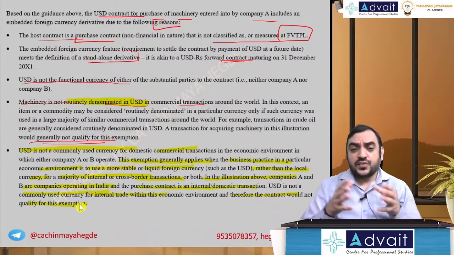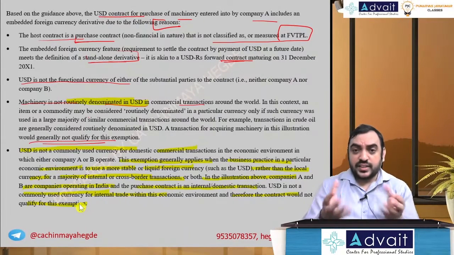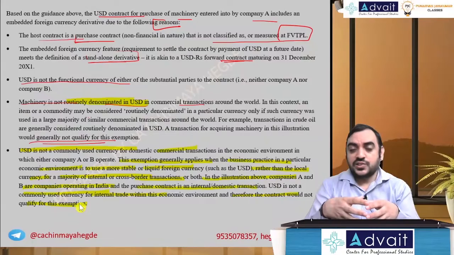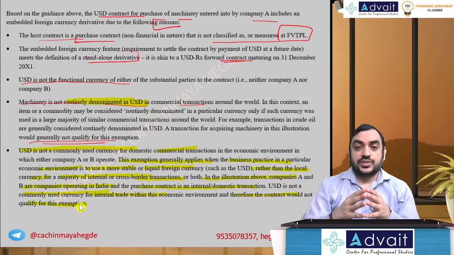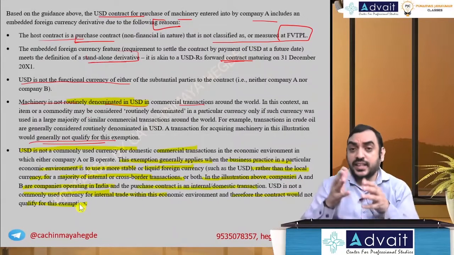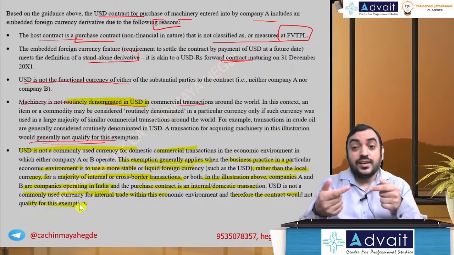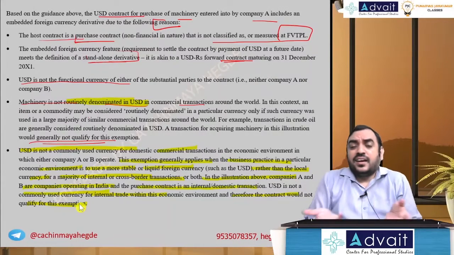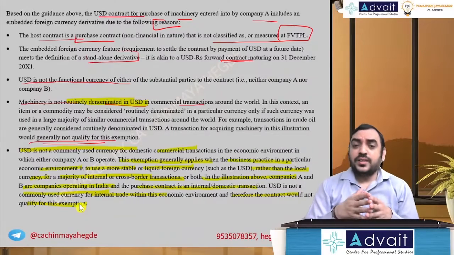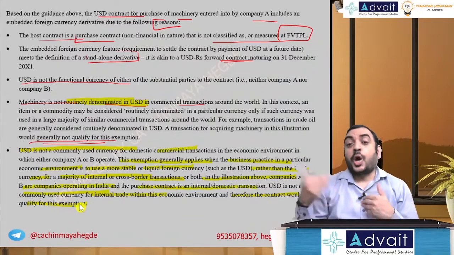So when this happens, the companies in those countries, when they transact among themselves, don't enter into a contract in their local currency terms. They go with a foreign currency like USD because of the nature of their local functional currency. In India, it's not like that. Rupee is a stable currency. USD, what they're entering into, is not a very common phenomenon.